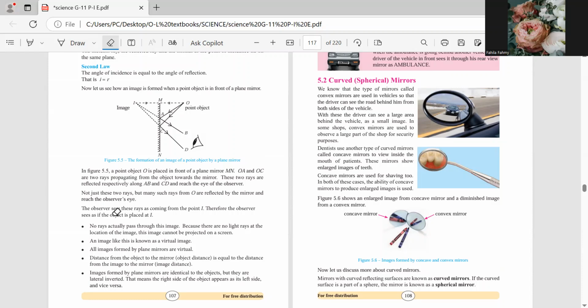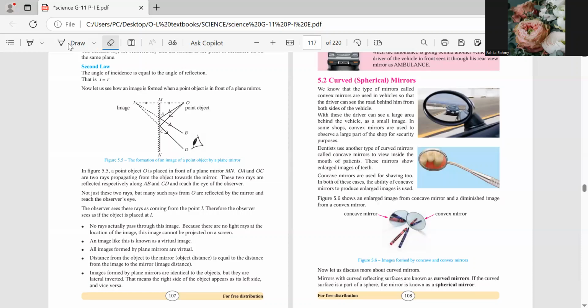They can ask you: the observer sees the rays as coming from point I. Therefore, the observer sees as if the object is placed at I. Right? Even though the object is on this side, he sees the image very real, no? Right? So it's not real, it's a virtual image. It's not actually there. It's on this side. But it seems like it's here.